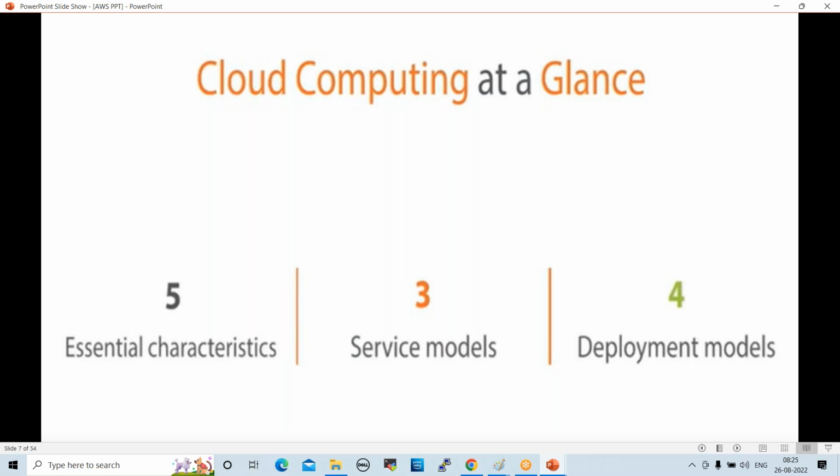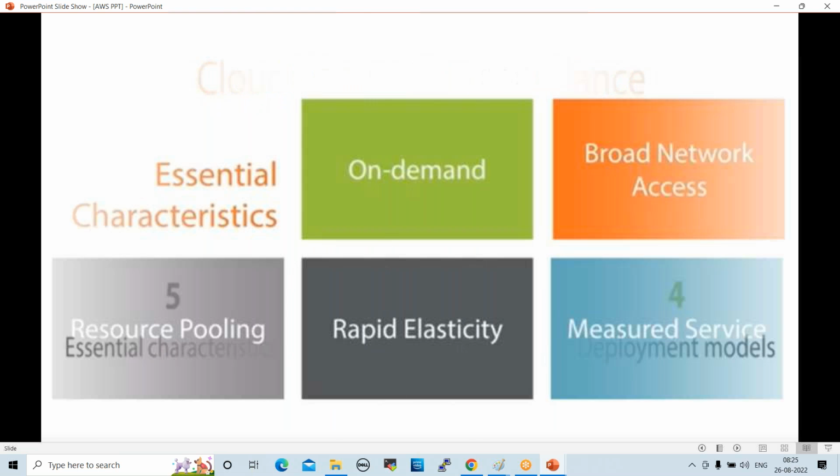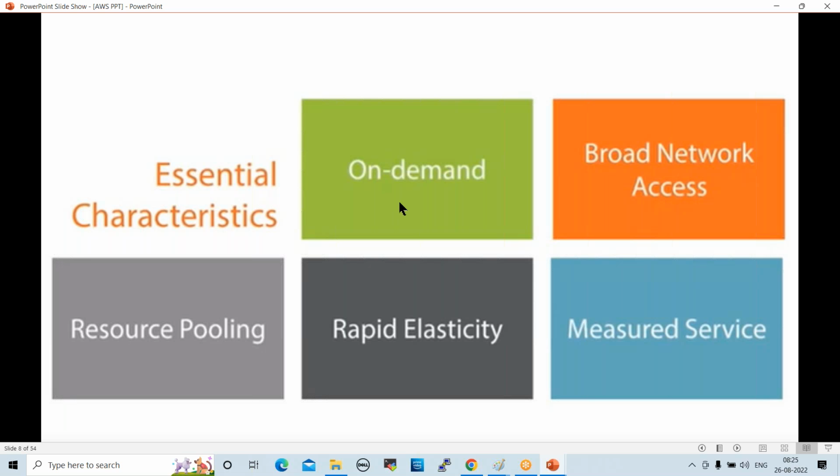What are those? First one, on demand. What is on demand? We discussed it already. Whenever we require, we can opt for this and use the service. It is an on-the-go model, where we pay based on the usage. So whenever we need any servers, storage, or network, it should be available immediately, within 1 minute. That is nothing but on demand, right?